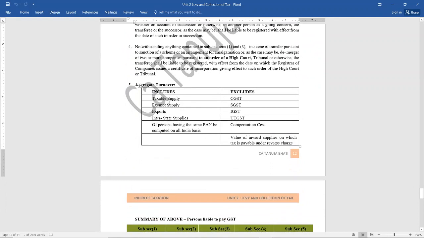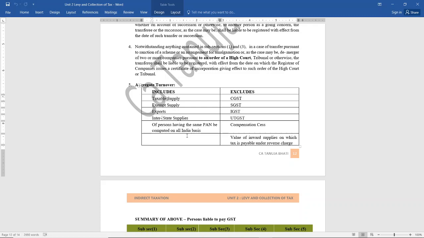Notice this aggregate turnover. Aggregate turnover will include taxable supply, exempt supply, export, and interstate supplies of persons having the same PAN, computed on an all India basis. Suppose I have a business in Belgaum and a business in Pune. If both the businesses together exceed 40 lakhs, then I need to get myself registered under GST. So you have to see it on a pan India basis.